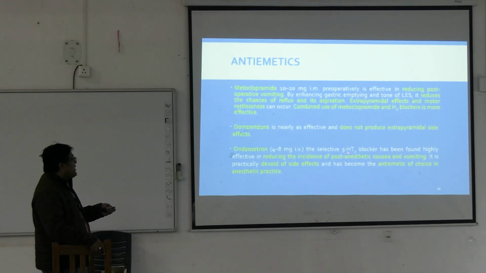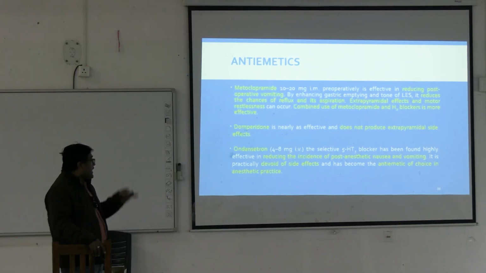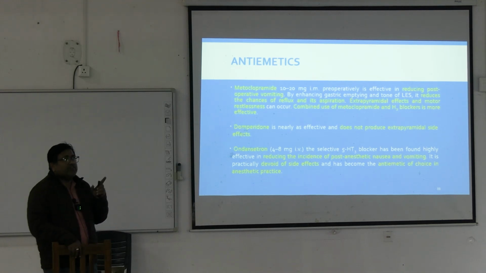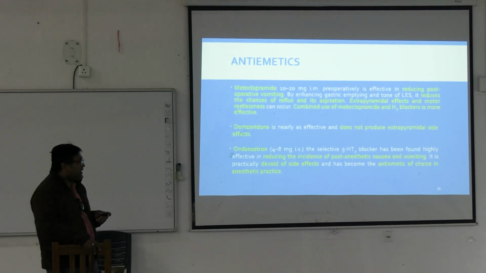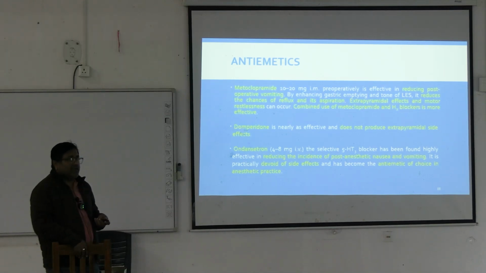Ondansetron is a 5-HT3 serotonin receptor blocker. They are highly effective in reducing incidence of postoperative nausea and vomiting and devoid of any side effect, and they are the antiemetic of choice in anesthetic practice.